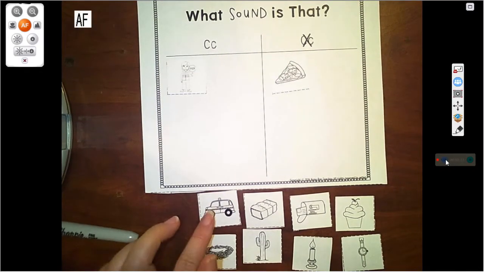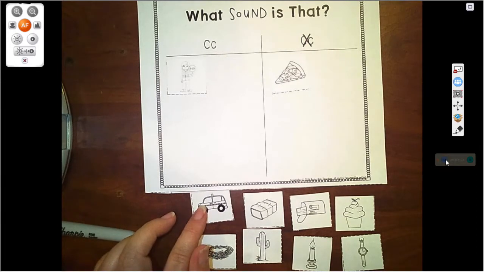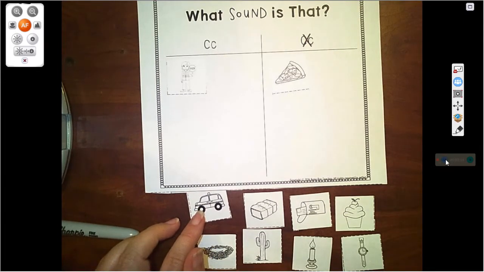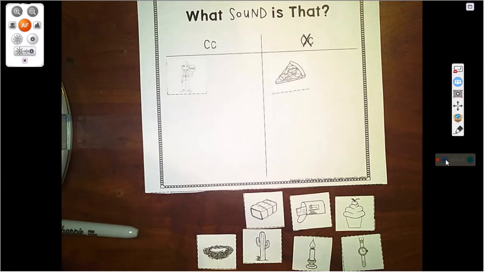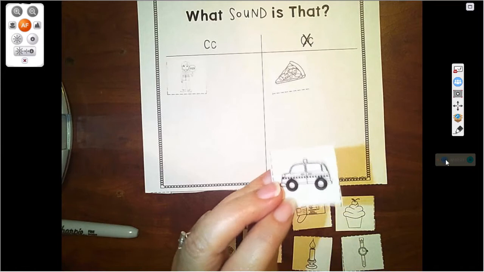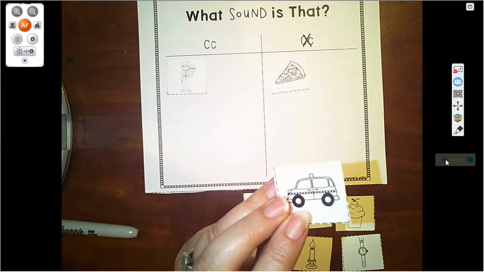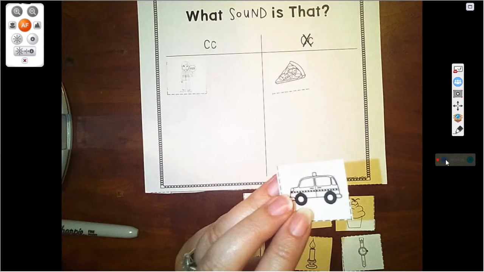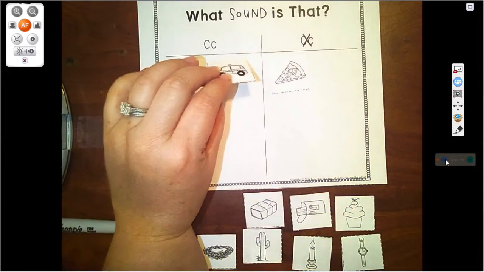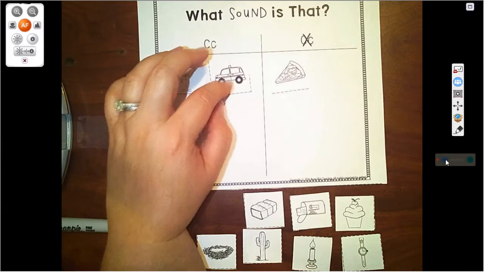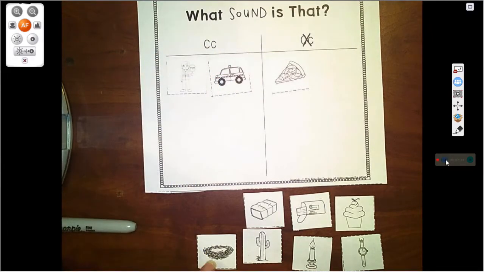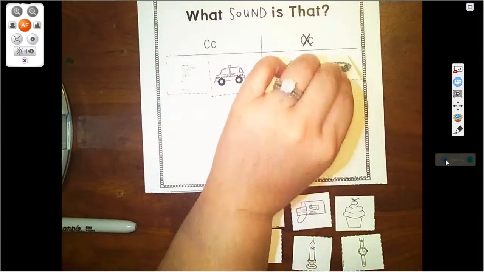What is this a picture of? This is a picture of a cab. Sometimes it's called a taxi cab. Some people just call it a cab. Cab begins with a C. What is this a picture of? This is a nest. Does nest begin with the K sound? No, it does not begin with the C.